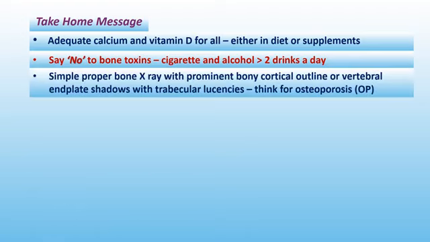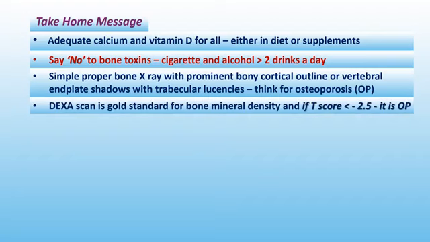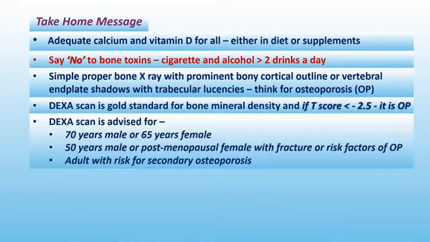A simple bone X-ray with prominent bony cortical outline or vertebral end plate shadows with trabecular lucency may make us think of osteoporosis. DEXA scan is the gold standard for bone mineral density, and if the T-score is less than minus 2.5, it is osteoporosis.